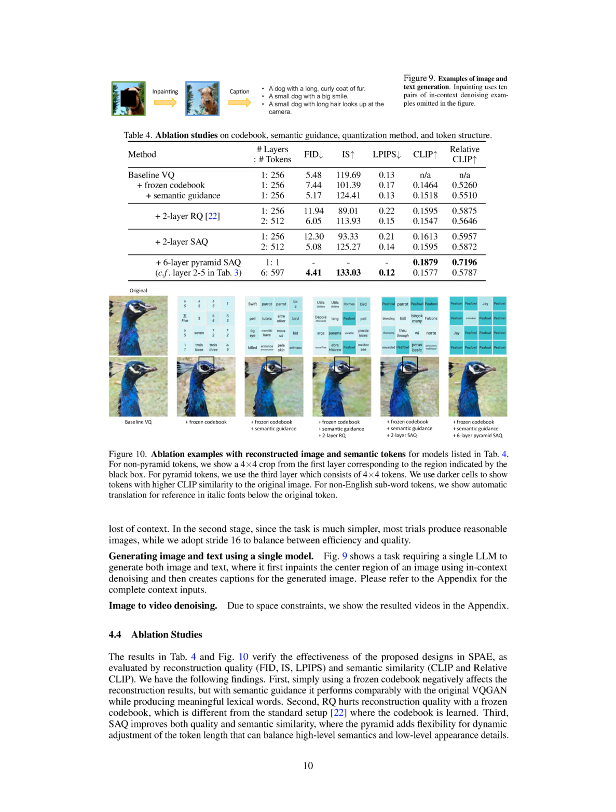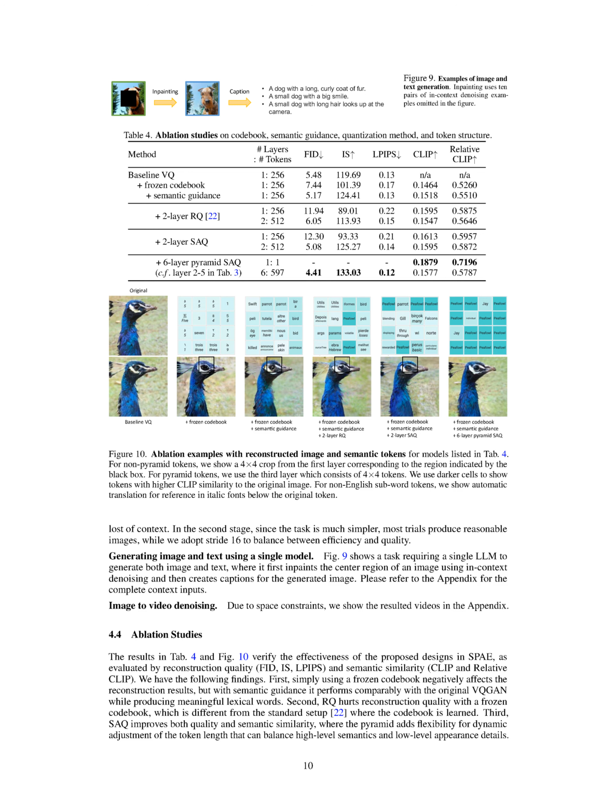Now, let's move on to our ablation studies. These studies were conducted to test the effectiveness of the designs we proposed in our Semantic Pyramid AutoEncoder, SPAE. We evaluated these designs based on their reconstruction quality and semantic similarity. We used several metrics for this, including Frechet inception distance, FID, inception score, IS, learned perceptual image patch similarity, LPIPS, and contrastive language image pretraining, CLIP, and relative CLIP. We made several interesting discoveries during these studies.